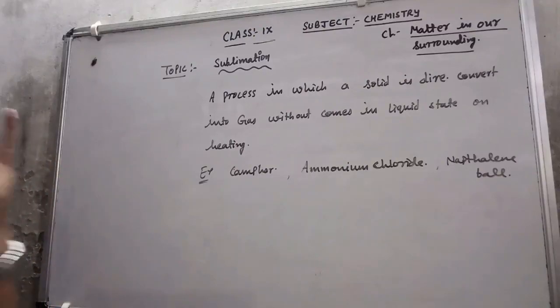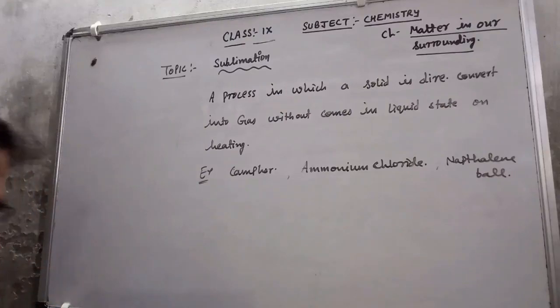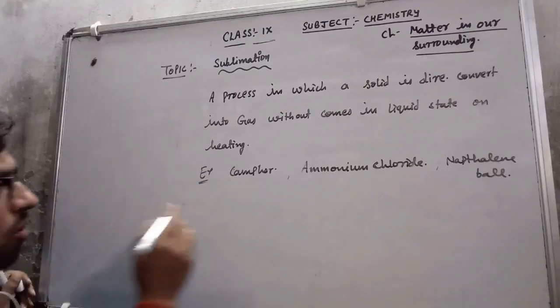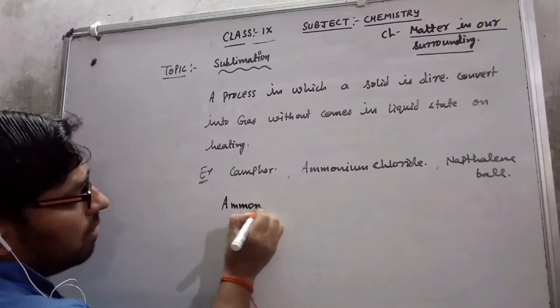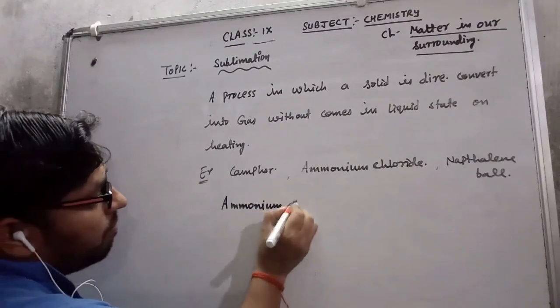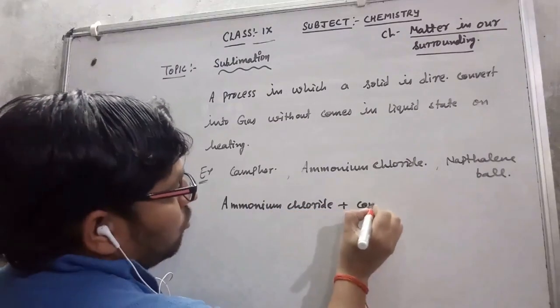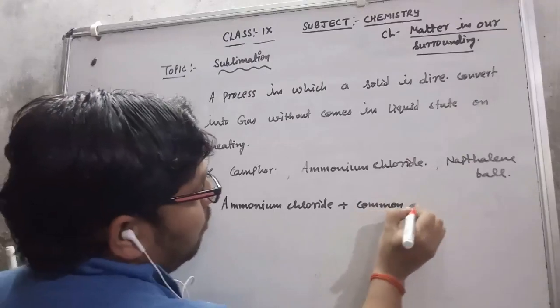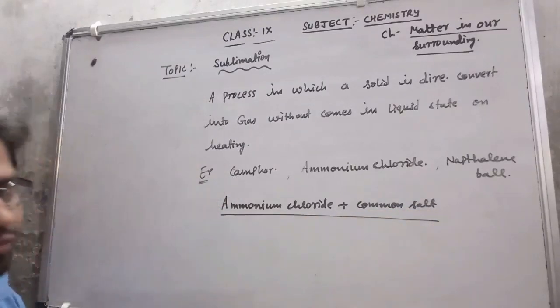Now I will explain the process of sublimation. Suppose I have a mixture of ammonium chloride and common salt, and I want to separate both of them.